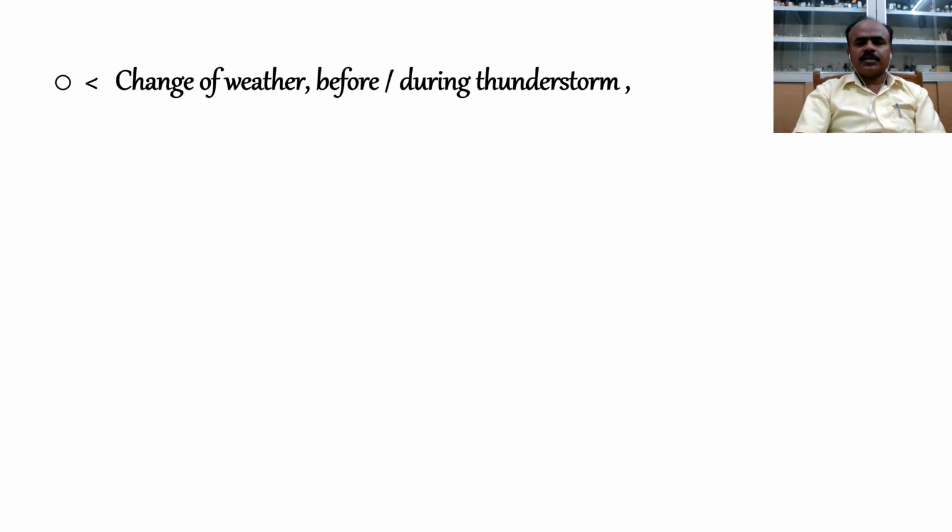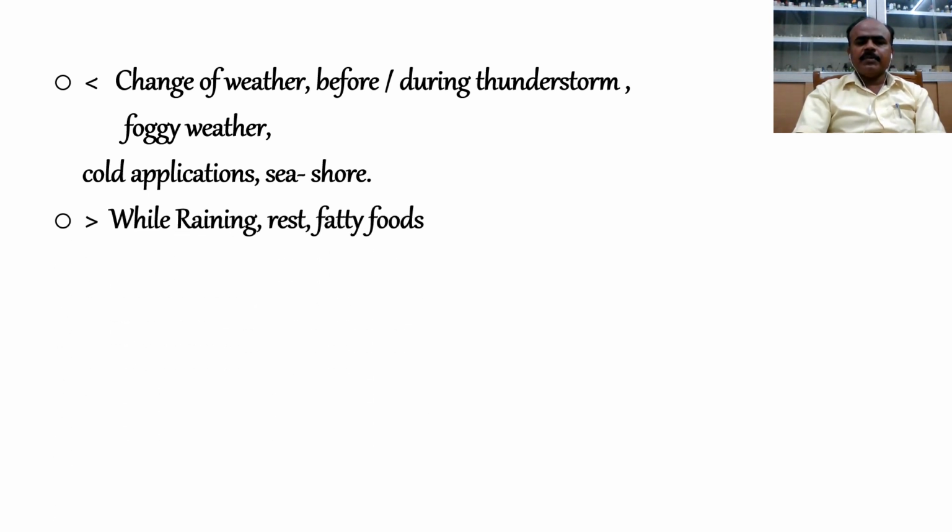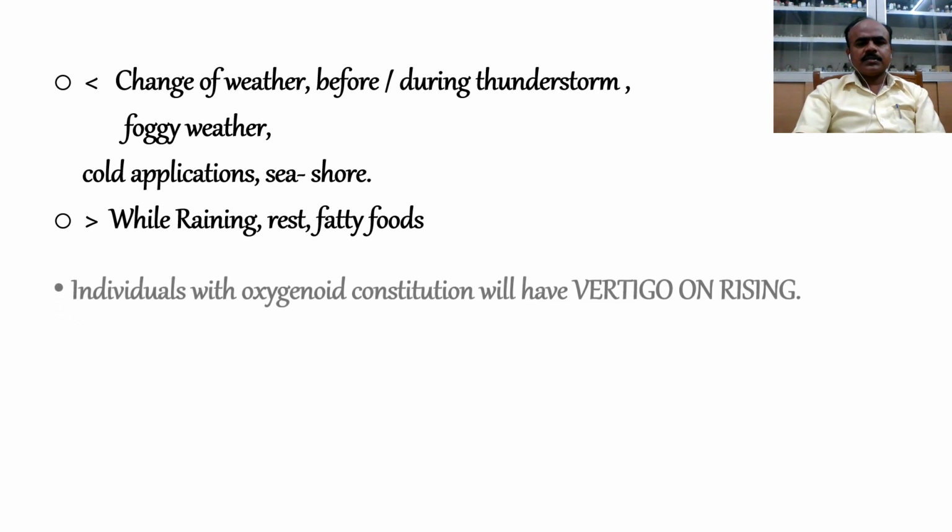Aggravation: change of weather, before and during a thunderstorm, foggy weather, cold applications, and seashore. Amelioration: while raining, rest, and fatty foods. Individuals with oxygenoid constitution will have vertigo on rising. They feel better in an atmosphere saturated with nitrogen and carbon, in the midst of resinous, fatty, or empyreumatic vapors.